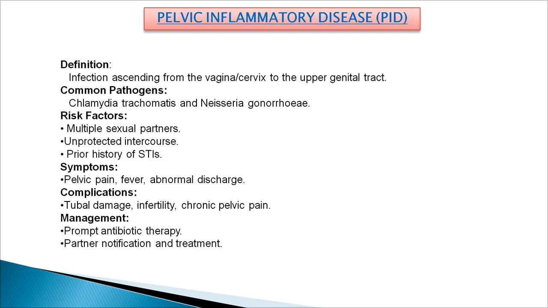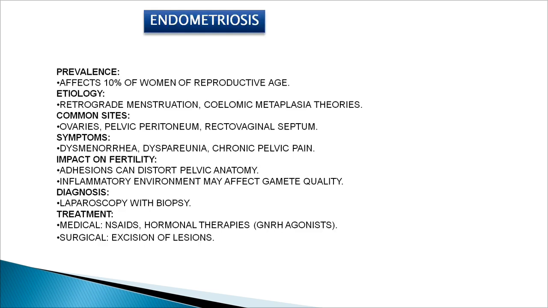Symptoms are pelvic pain, fever, and abnormal vaginal discharge. The complications would be fallopian tube damage due to the infection, infertility, and chronic pelvic pain. Management would be prompt antibiotic therapy and partner notification and treatment.